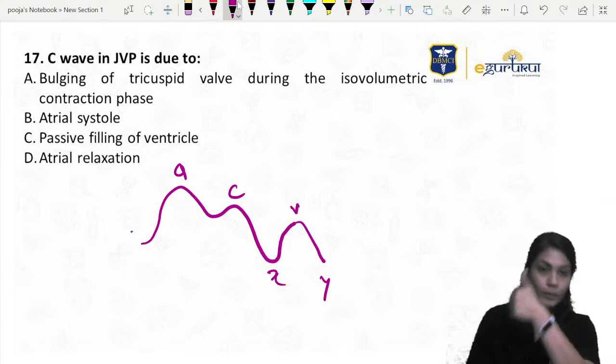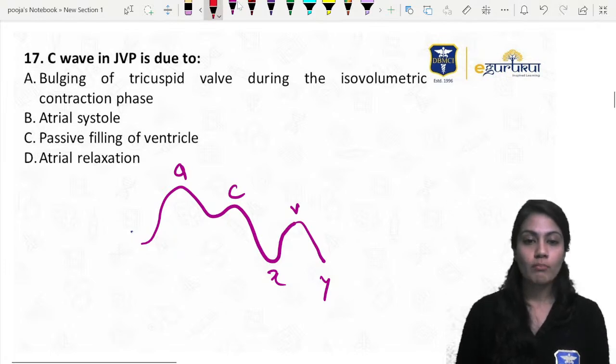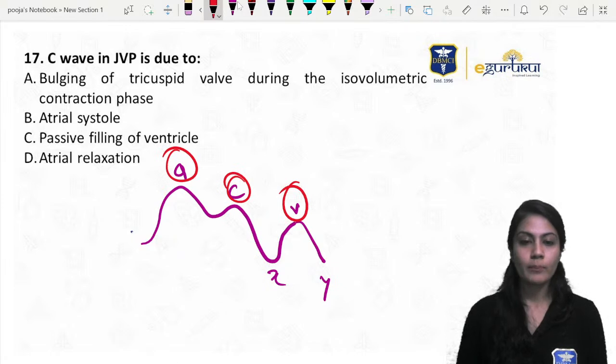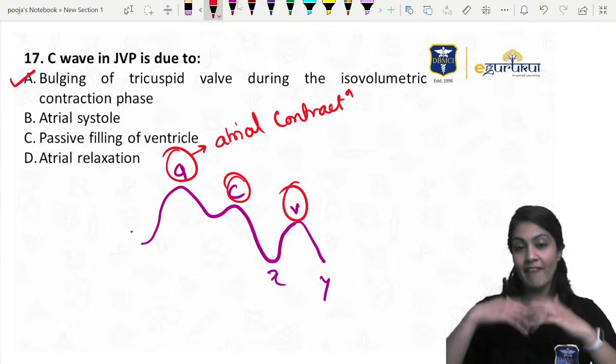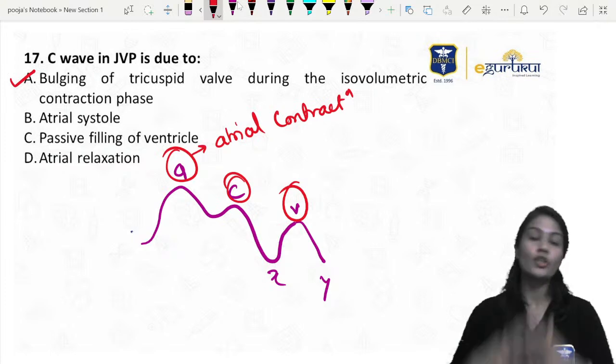Superb guys. So, how to remember? There are 3 waves, that is positive deflections: A, C and V. A is for atrial contraction. C is because of bulging of the tricuspid valve during the isovolumetric contraction phase.